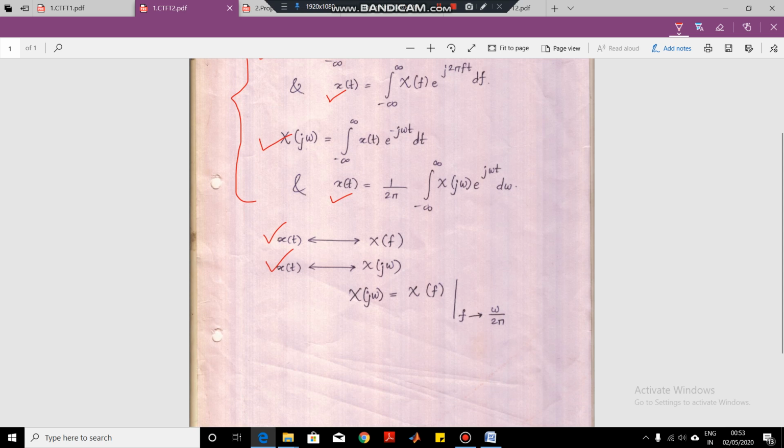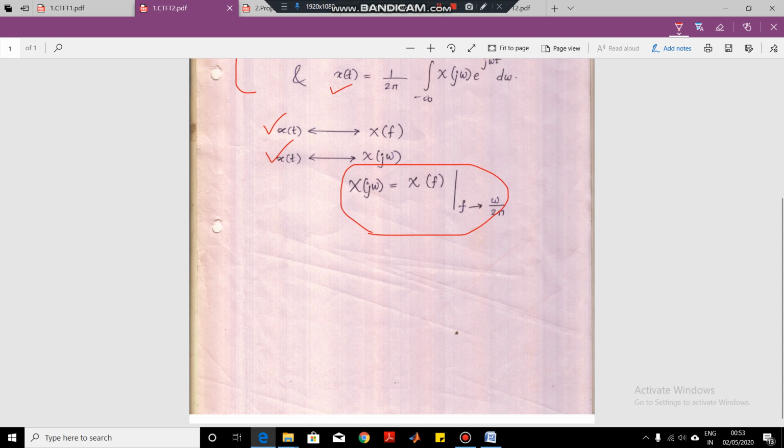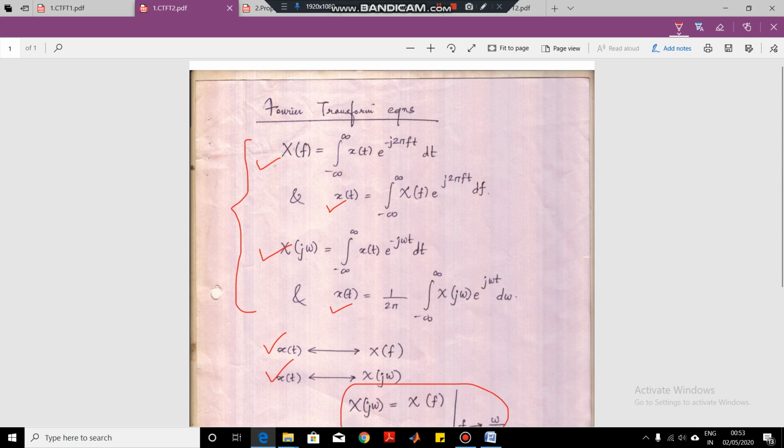So we can write x of t Fourier transform X of f or X of j omega, and X of j omega is nothing but f tending to omega upon 2 pi. This is the relation between f and omega. They are related by this equation. So this is the introduction to the equations for Fourier transform.